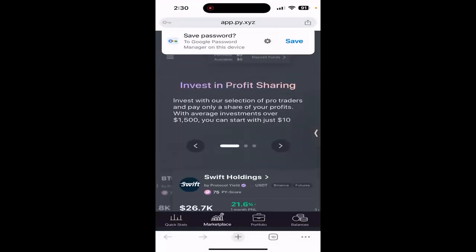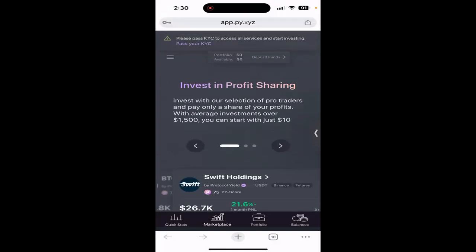Perfect. Now you are registered. Congratulations. Awesome. Amazing. So that's how simple it is to register in Pi. Now, the next step is to pass your KYC. On the top of the screen, there is a word pass your KYC. Please click that to start the verification. All right, let's do that.